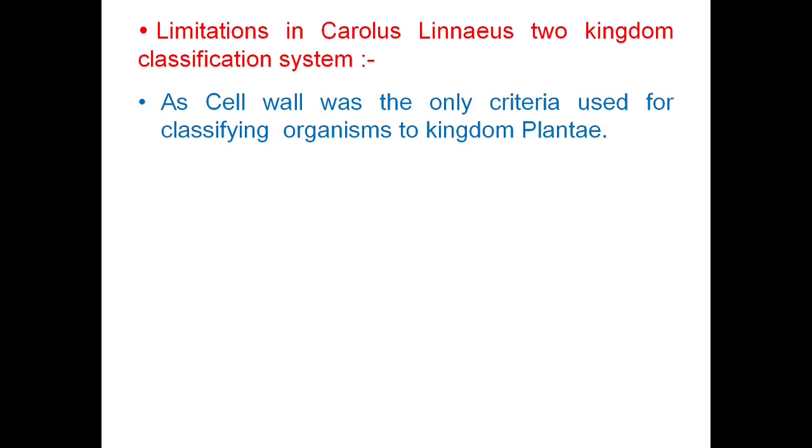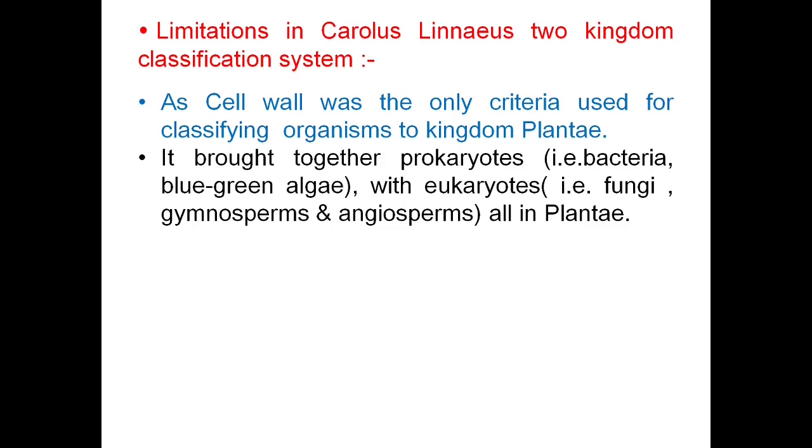Now let us discuss some limitations in Carolus Linnaeus's two-kingdom classification system. As cell wall was the only criterion used for classification of different organisms into the kingdom Plantae by Carolus Linnaeus, what happened? It brought together prokaryotes, that is bacteria and blue-green algae, with eukaryotes, that is fungi, gymnosperms and angiosperms, all in kingdom Plantae.